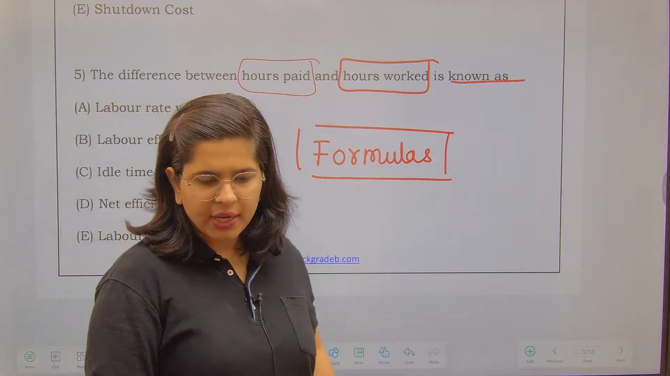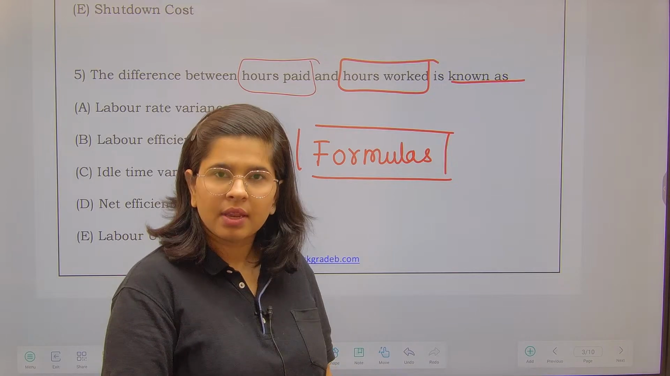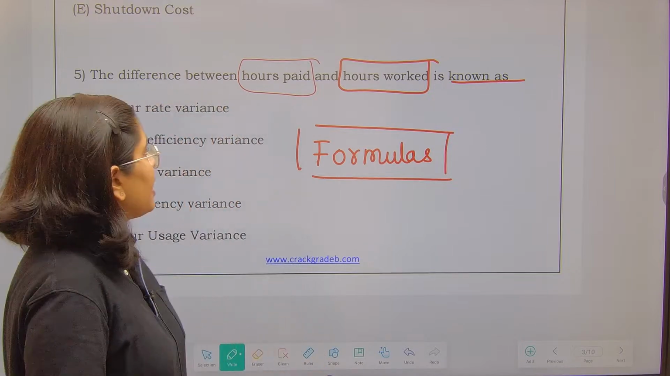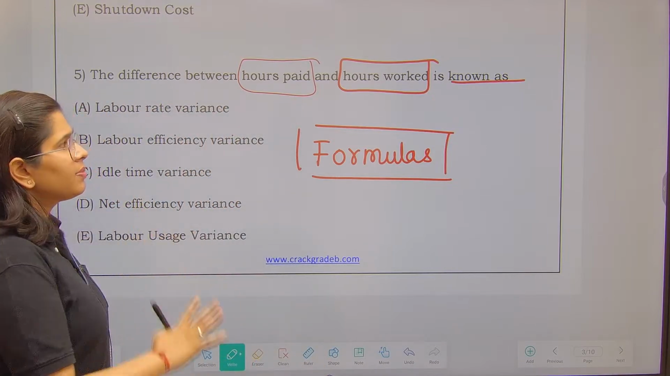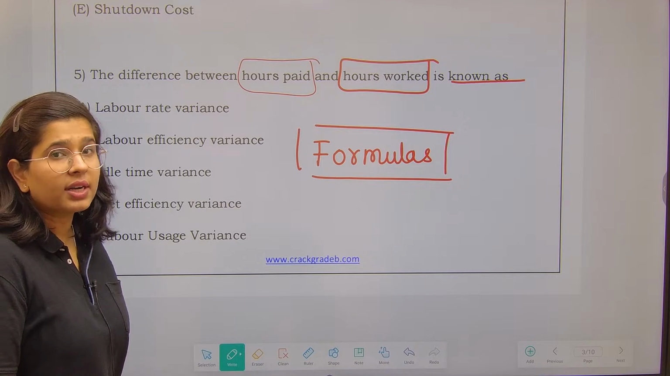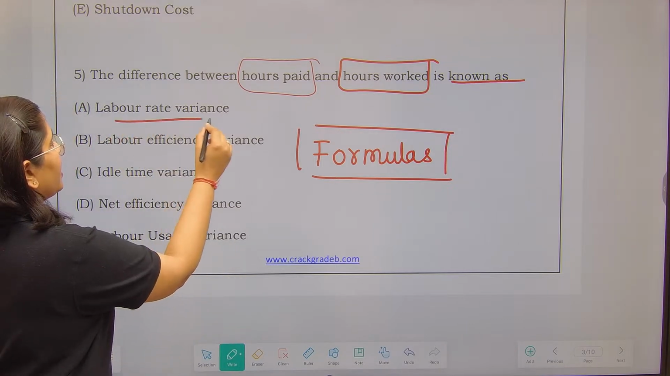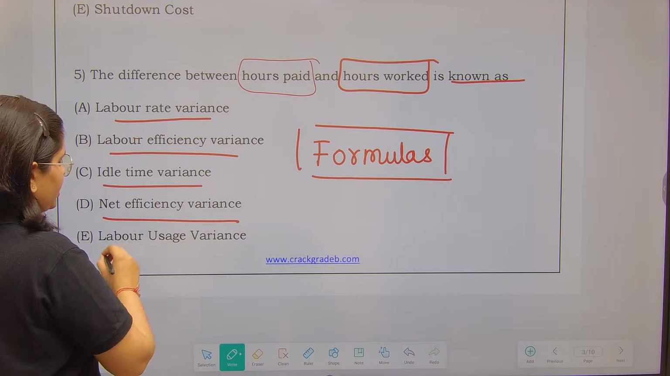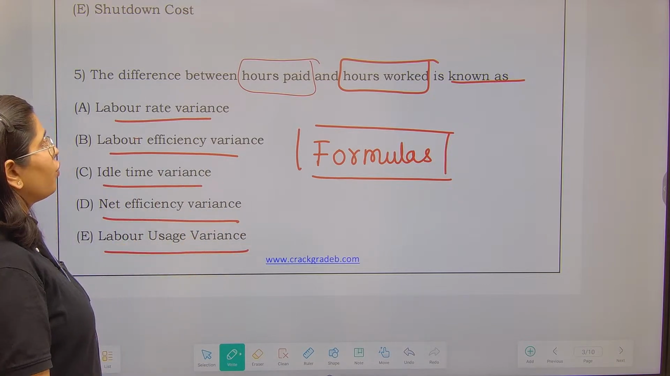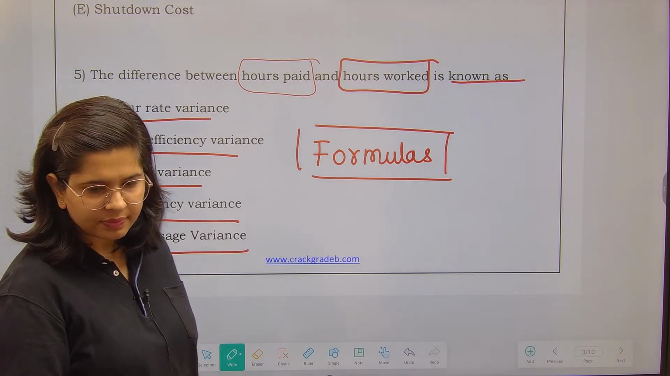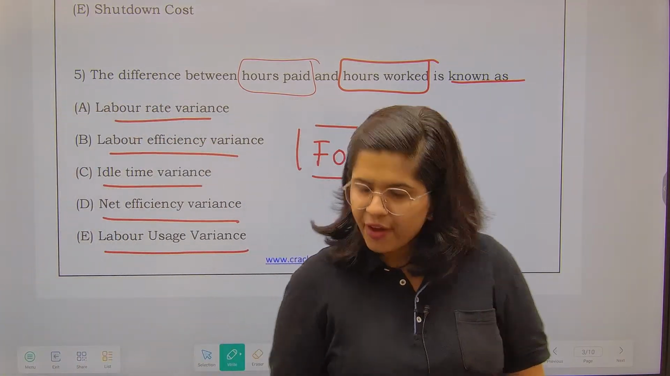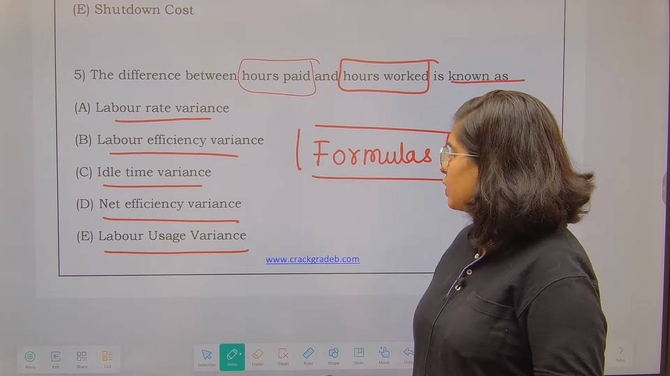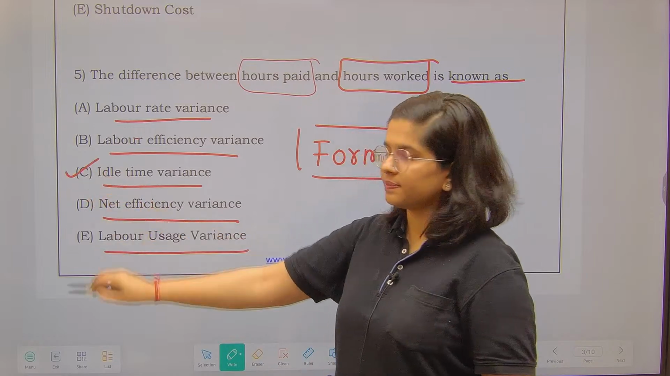So there can be a straight question out of it, right? Now tell me, the difference between hours paid and hours worked is called labor rate variance, labor efficiency variance, idle time variance, net efficiency variance, or labor usage variance. So we have two answers. Good. Fine. This is called the idle time.